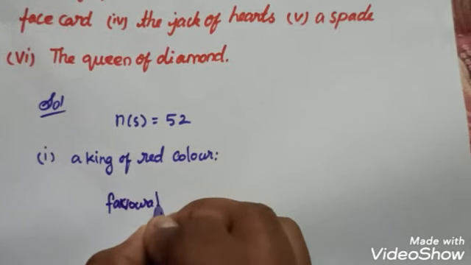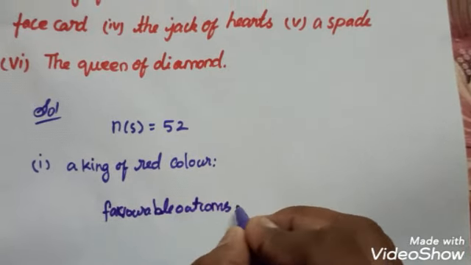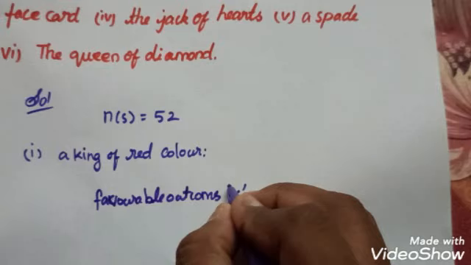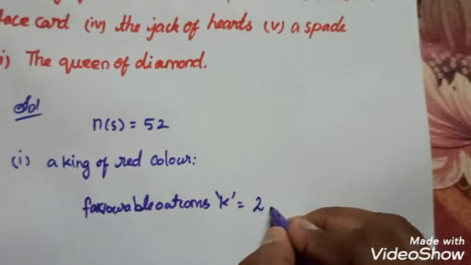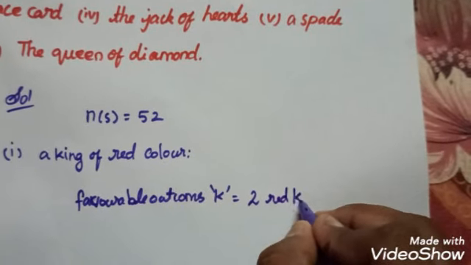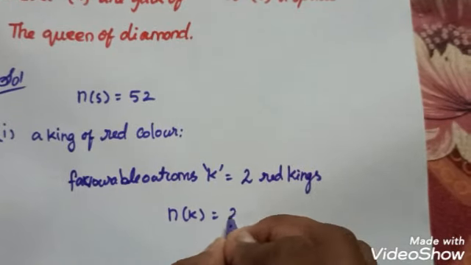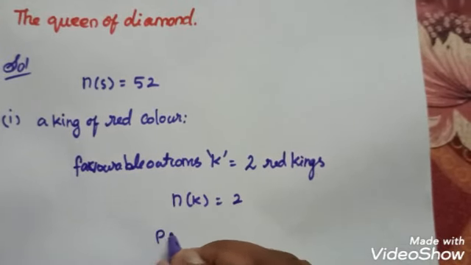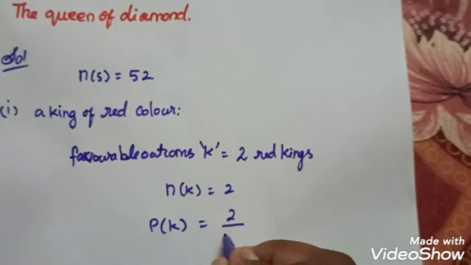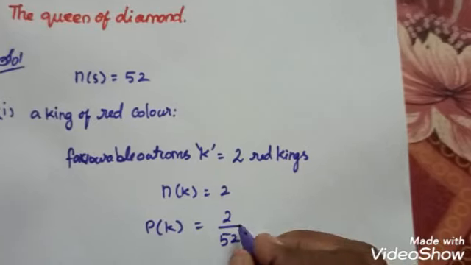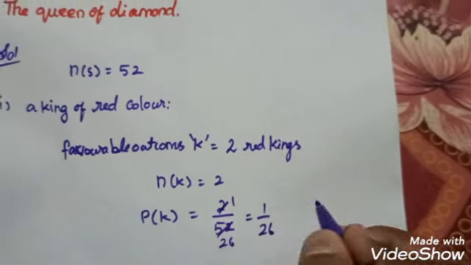So favorable outcomes. Favorable outcomes K is equal to 2 red kings. So n of k is equal to 2. The probability of red color king is equal to 2 by 52. Dividing by 2, it is 1 by 26.